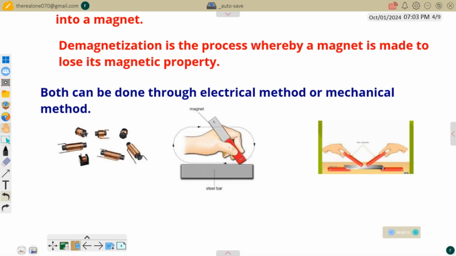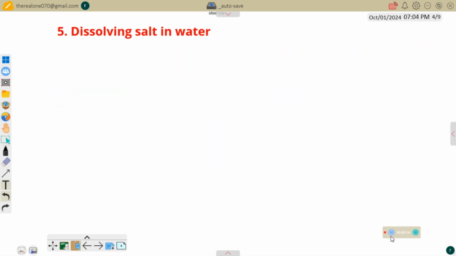Let's give one more example of physical change: dissolving salt in water. Salt is sodium chloride. If you pour sodium chloride inside water, it will dissolve and become a solution. Such a solution, we can reverse to get our salt back. We can get back our salt by sacrificing the solvent. That is, we evaporate it to dryness. That's the method of recovering the salt back from the solution.